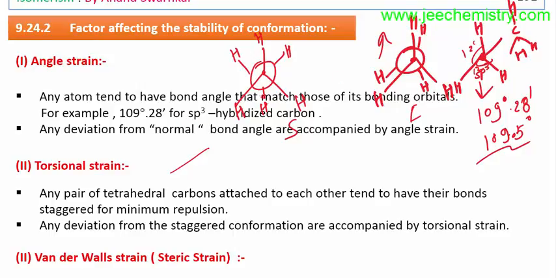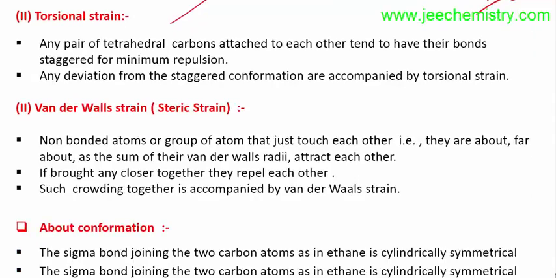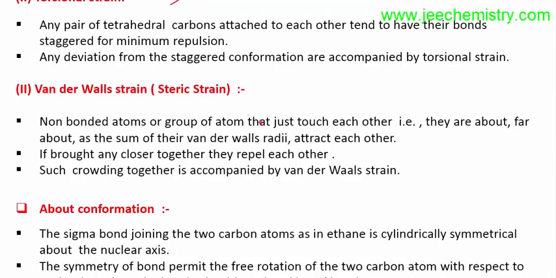And if there is bond angle strain, then there will be angular strain. If the bonds go from staggered to eclipsed, then there is a torsional strain. In the staggered conformation there is no torsional strain, but in the eclipsed conformation there is a torsional strain. Then van der Waals strains, or steric strains. By the name you can tell that there are some atoms or groups of atoms, and when they come too close, there is a strain, there is a repulsion.